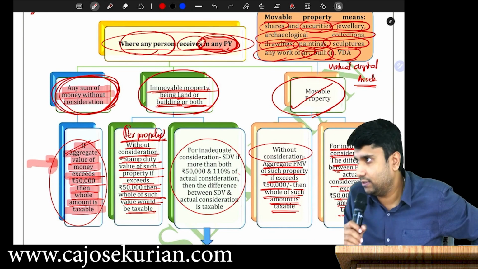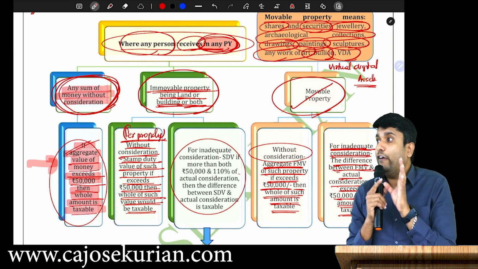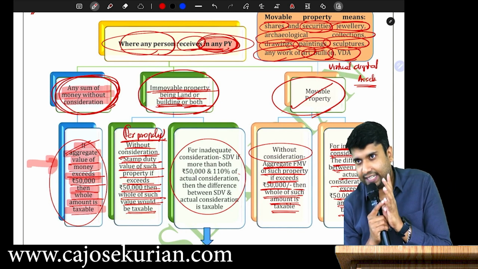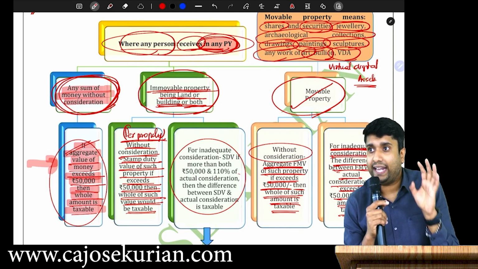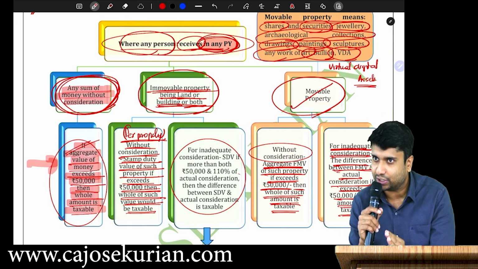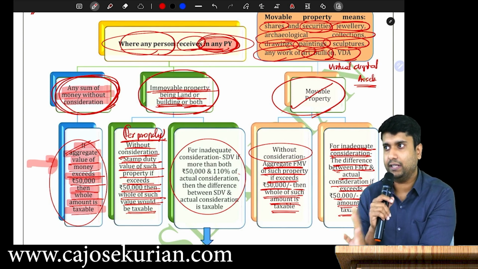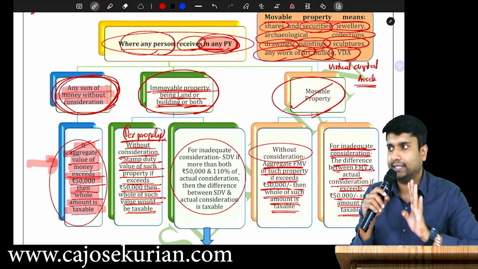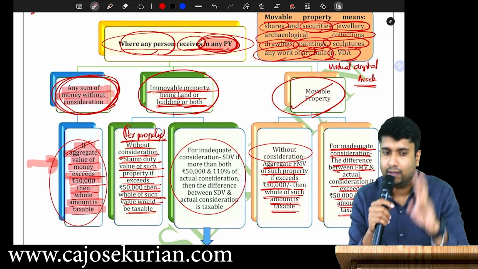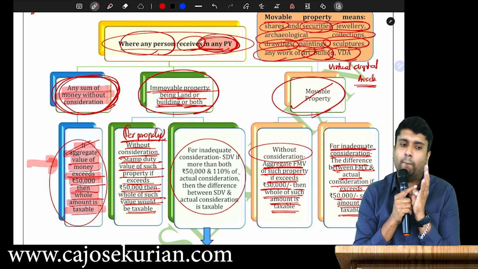3 things. What are the 3 things? Number 1, any sum of money without consideration, aggregate value exceeding 50,000 shall be fully taxable in the hands of recipient. If it exceeds 50,000, fully taxable. Does not exceed 50,000, nothing taxable. Are you with me?